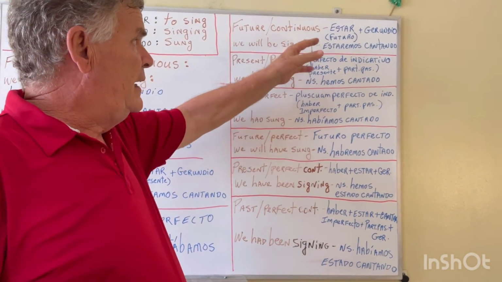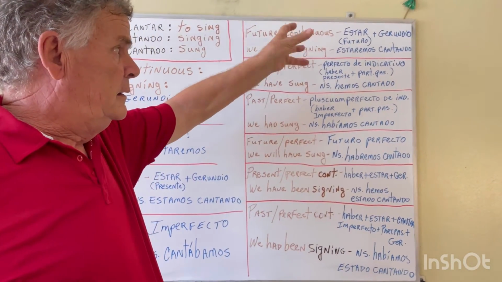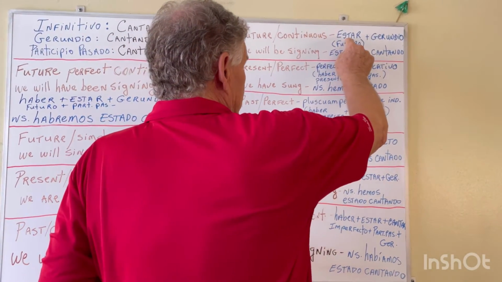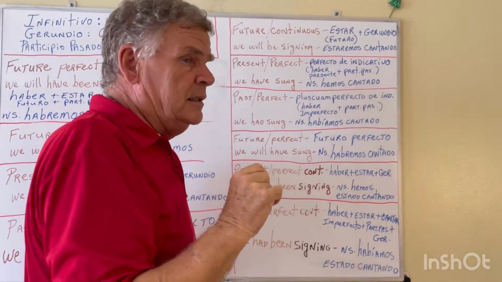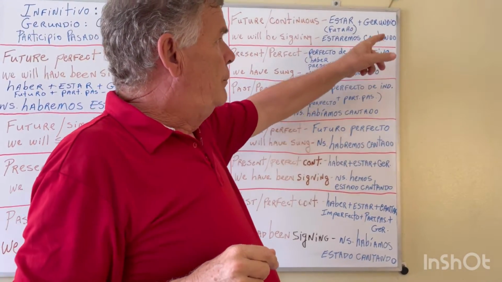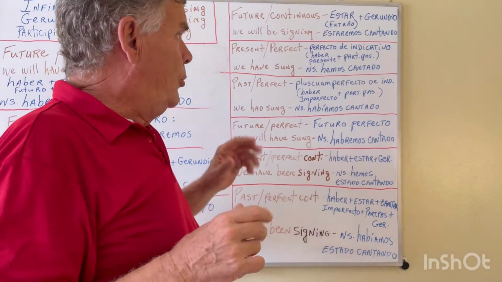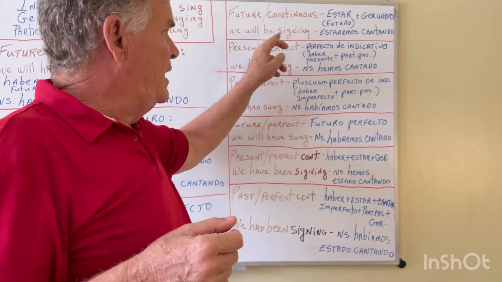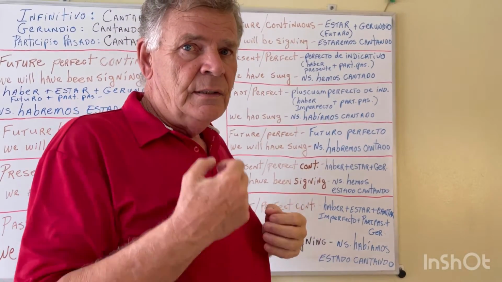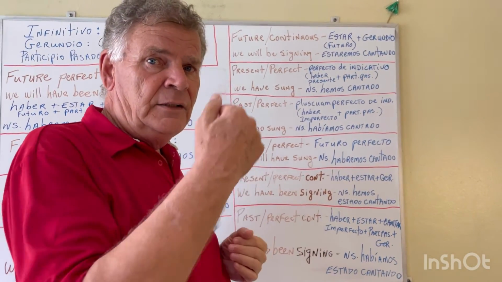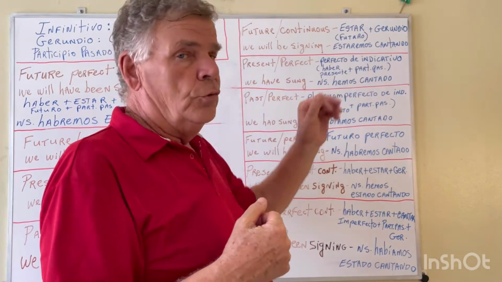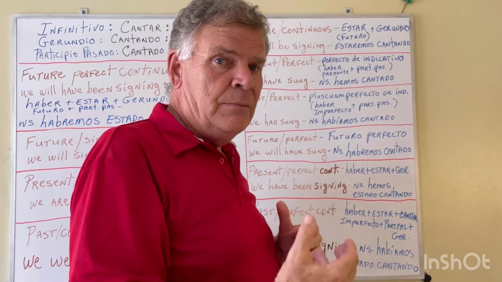So to make sense of that, we would use the auxiliary verb estar again, but this time in the future, plus the gerund. So we will be singing would translate as estaremos cantando. Estar in the future, nosotros estaremos cantando. We will be singing. Estaremos cantando.